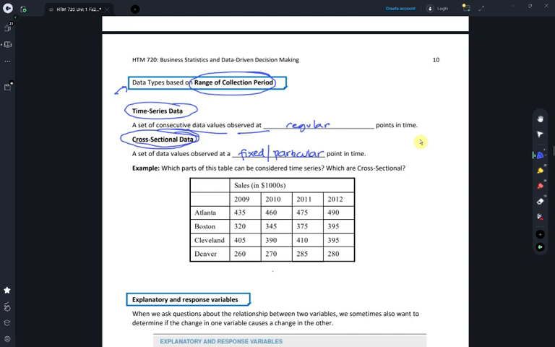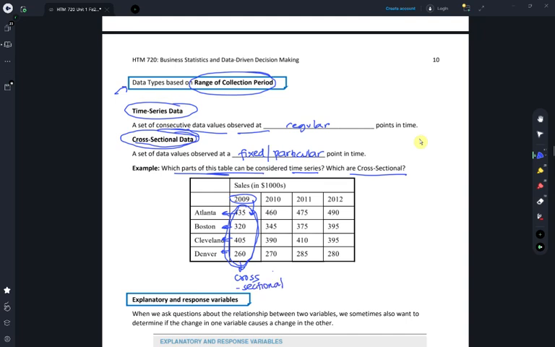Let's look at this table. Which parts of this table can be considered time series and which is cross-sectional? If we fix a particular year, the year 2009, and we look at this set of data values, it means that for this fixed year, these data values were observed for the different cities. Since it's a fixed point in time, this will pass as cross-sectional data.